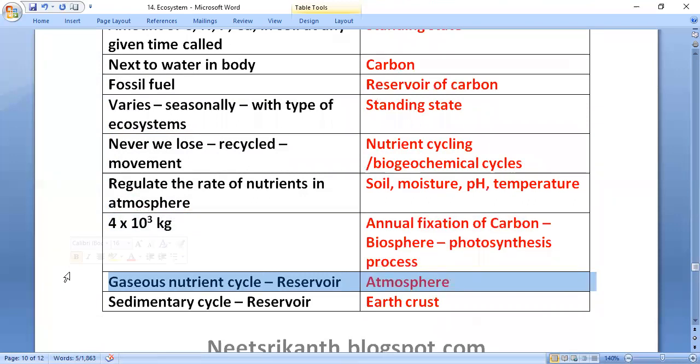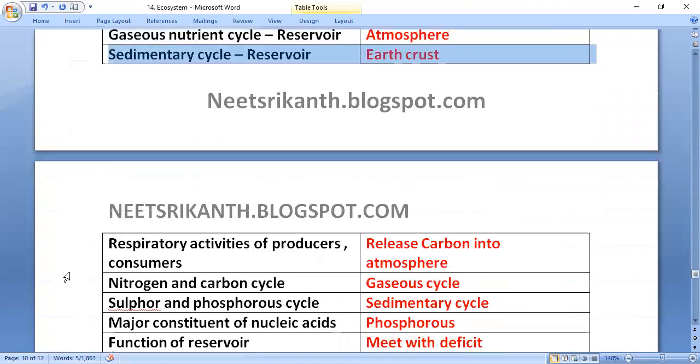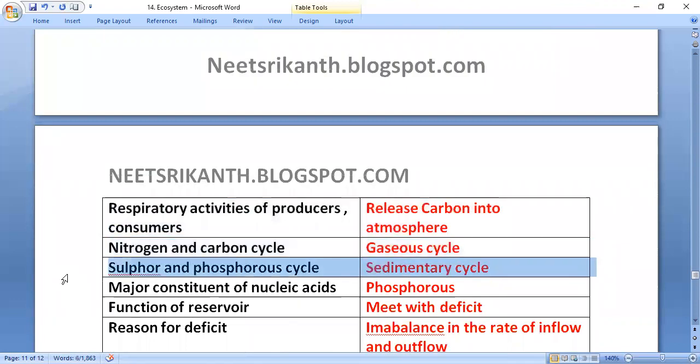Gaseous nutrient cycle, reservoir is the atmosphere. Sedimentary cycle, reservoir is the earth's crust. Respiratory activities of producers and consumers release carbon into the atmosphere. Nitrogen and carbon cycles are gaseous cycles. Sulfur and phosphorus cycles are sedimentary cycles.